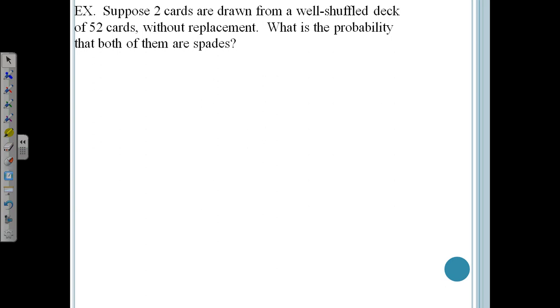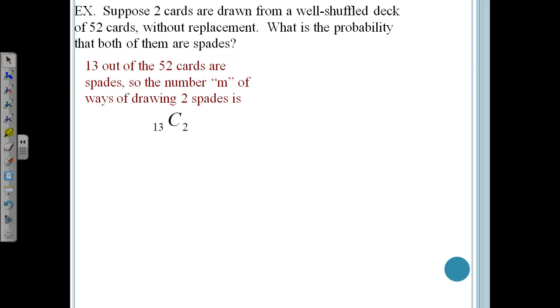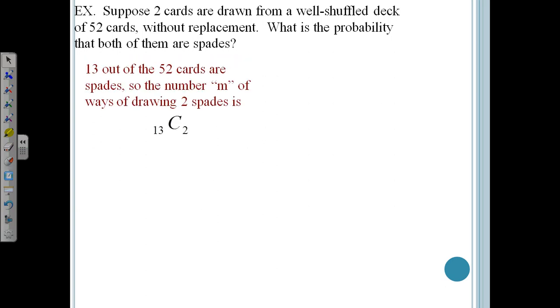Okay, well, let's think about that. We had to figure out all the different ways that we could have 2 spades together, right? So we have 13 of the cards in this deck that are spades. So the number M of ways of drawing 2 spades is going to be 13 choose 2. So those are all the combinations of 2 spades together. That's going to be the number that goes on top. Those are all the possibilities that we want to have happen.